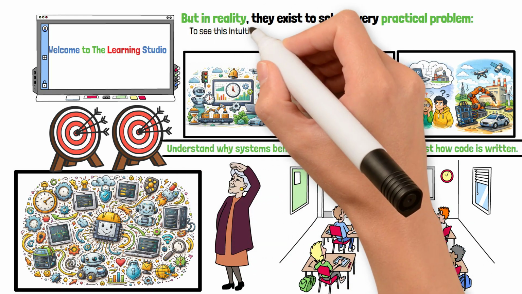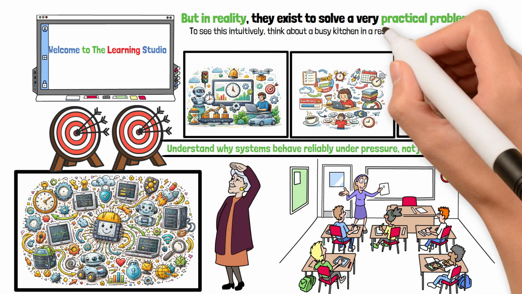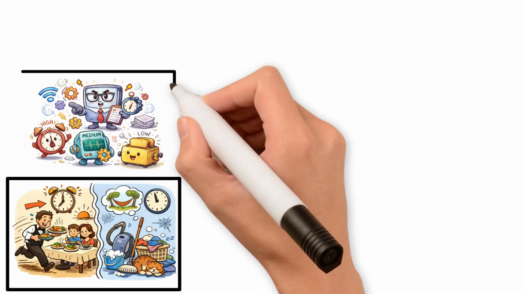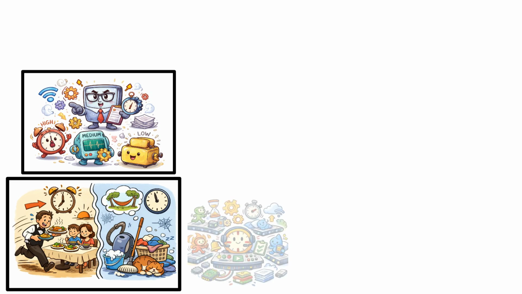To see this intuitively, think about a busy kitchen in a restaurant. Some tasks, like serving food, must happen on time, while others, like cleaning, can wait. A real-time operating system acts like a strict manager, prioritizing tasks so critical actions always happen when required. FreeRTOS does exactly this by scheduling tasks, managing timing, and handling resources in a controlled way.